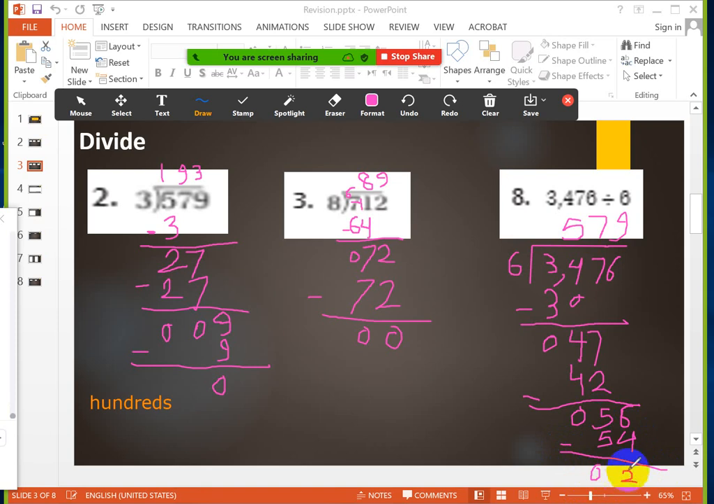So I want you to notice something here. 2 is a remainder. Very good. That means I have a remainder. I have to write it here because I can't divide 2 by 6, so it will be a remainder, R2. This is the quotient, 579 with R2. Let's move to another example.